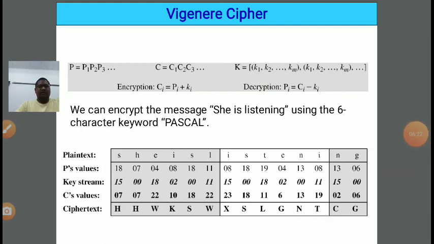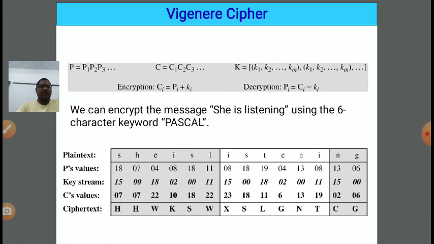Suppose we have a message, she is listening: SHE space IS space LISTENING. This is our original message, or we can say plain text. This plain text we need to convert into a ciphertext with the help of the Vigenère cipher. In the Vigenère cipher a set of keys is required.